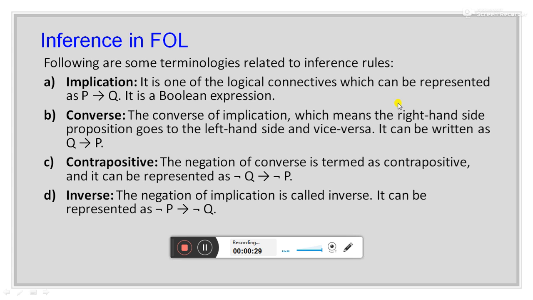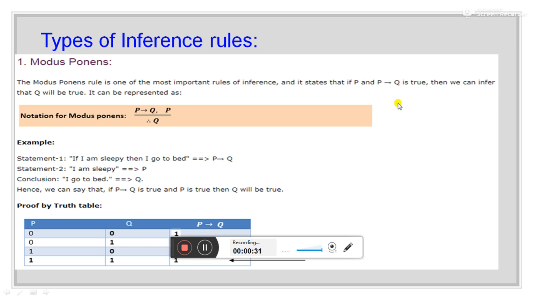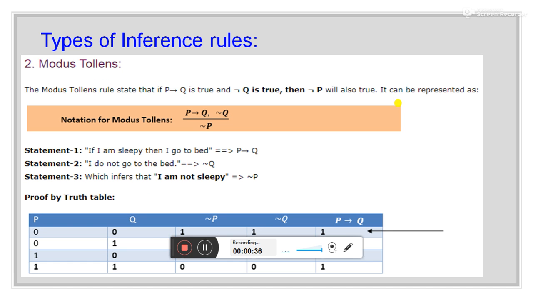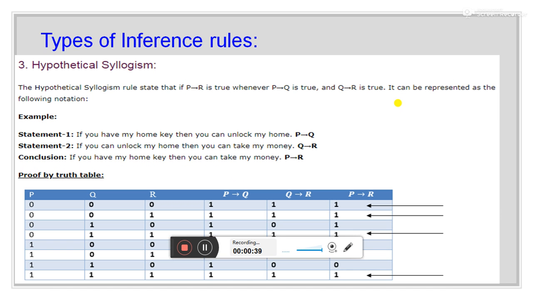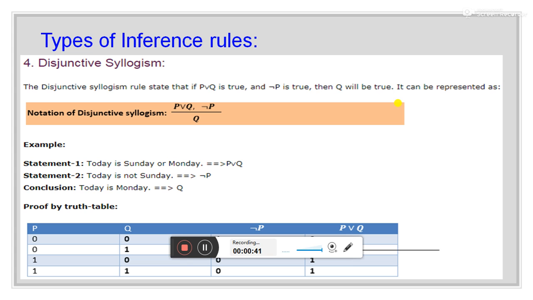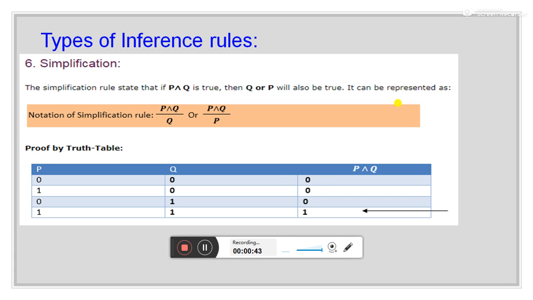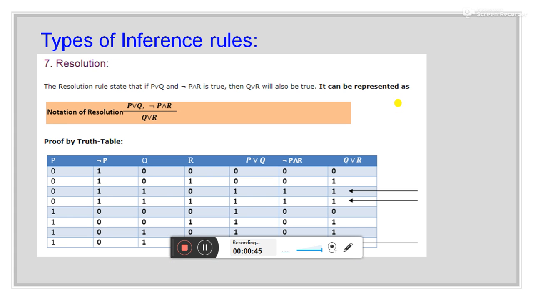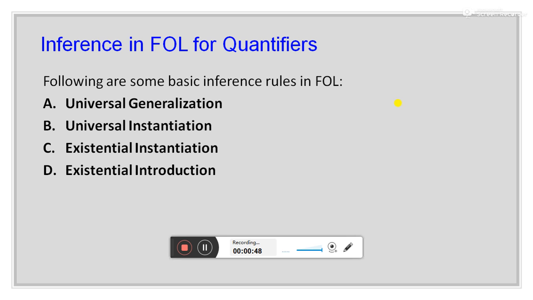And we have already seen some of the rules, that is the modus ponens. You can go through the last lecture. Second is the modus tollens, then hypothetical syllogism, disjunctive syllogism, addition, simplification and resolution. Now there are some more inference rules, and basically these rules are designed for quantifiers. We have already seen that in first order logic we have two quantifiers. First is the universal quantifier and second is the existential quantifier.